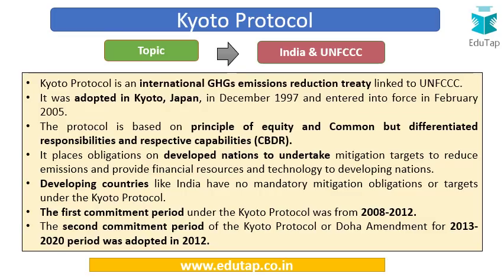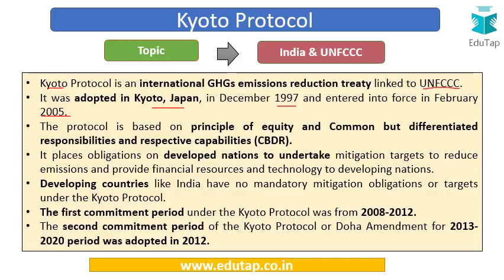Now we have already learnt about UNFCCC, but now let's briefly learn about the Kyoto Protocol and the Paris Climate Agreement. So friends, the Kyoto Protocol is an international greenhouse gas emission reduction treaty. It's a treaty through which we have to reduce our greenhouse gas emissions, and this one is linked to UNFCCC. Now why is this called the Kyoto Protocol? Because it was adopted in Kyoto, Japan in December 1997, though it finally entered into force only in 2005.